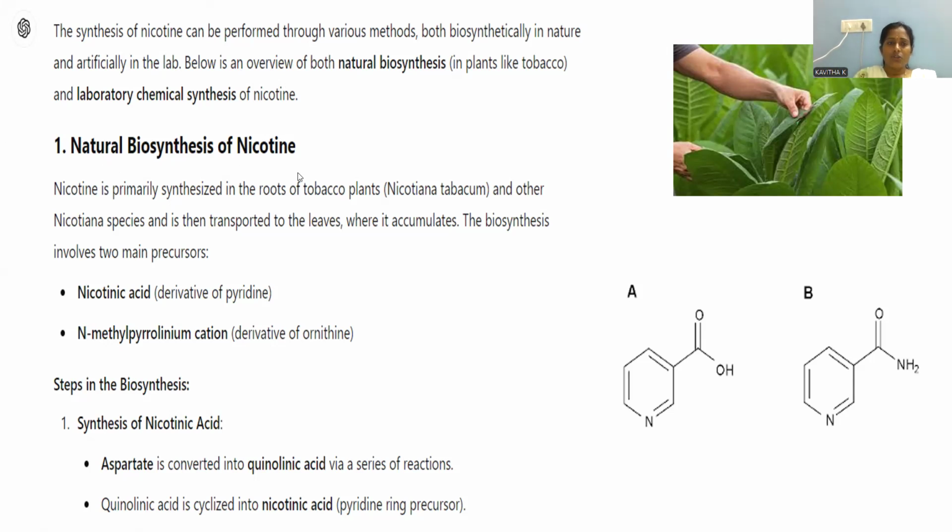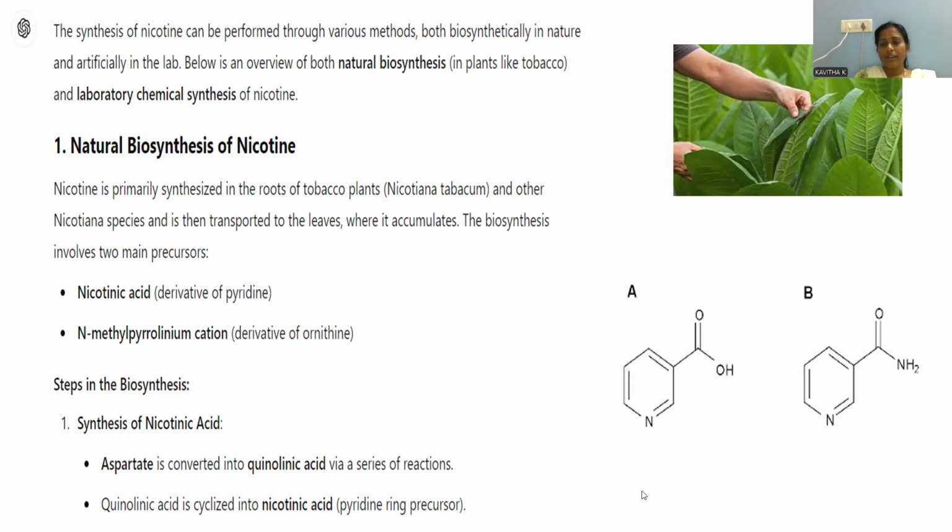Natural biosynthesis of nicotine. Nicotine is primarily synthesized in the roots of tobacco plants. Nicotiana tabacum is the scientific name of the plant. In the step-by-step process, first of all, we have to take two precursor compounds as starting materials in the biosynthesis process. One is called nicotinic acid. It is a derivative of pyridine. Here you can clearly observe the nicotinic acid. Pyridine 3-carboxylic acid is called nicotinic acid.